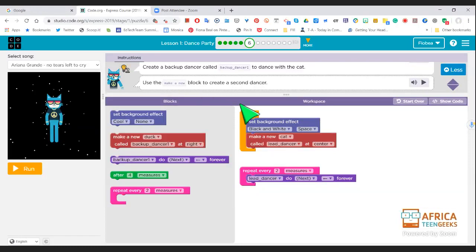We're going to have to make a new dancer first. And let's just look at these. Let's just look up. It's called make new. So we've got to use a make a new block. And which of these says make a new? It's not the background. That says make a new duck. That says backup dancer. That says after 4 measures. That says repeat. So we have to decide.